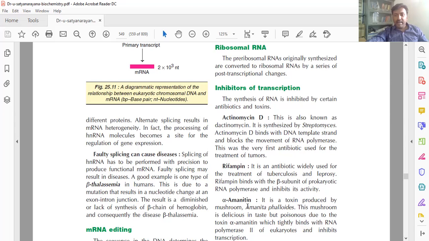Next, alpha-amanitin. It is a toxin produced from a plant, the mushroom. It is from the mushroom.